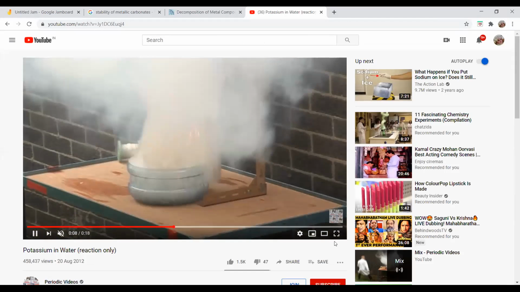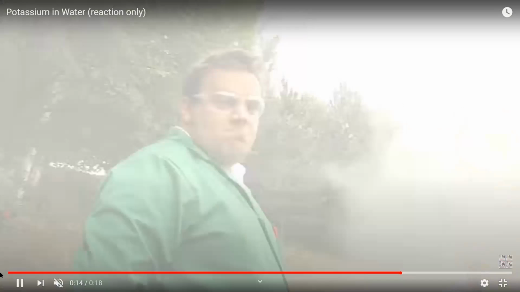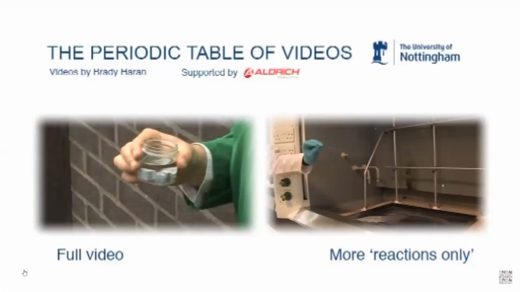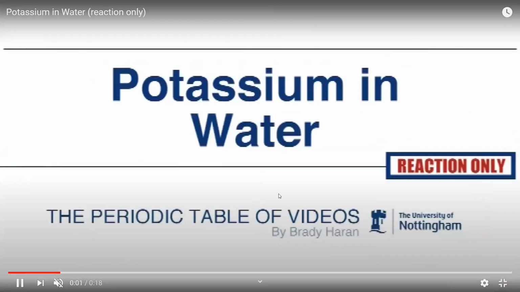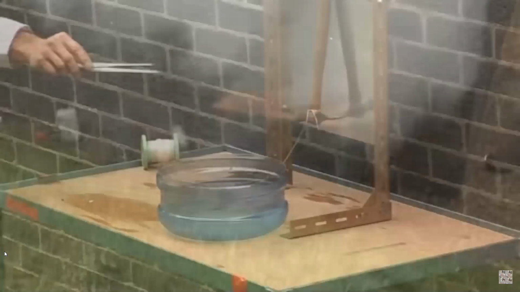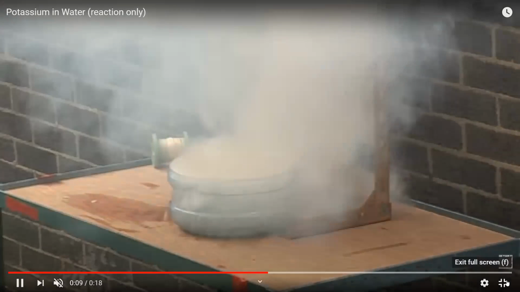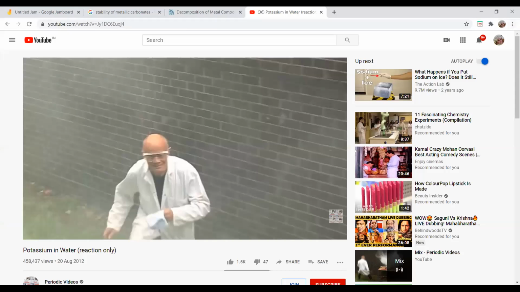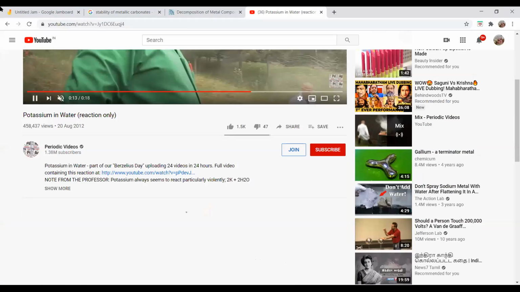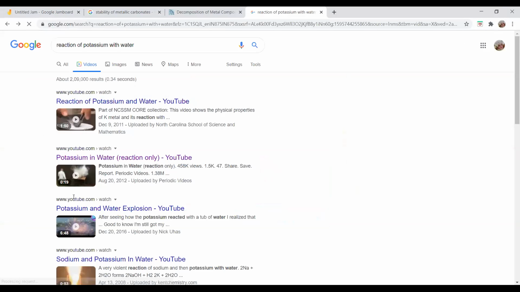Do you all see how it is reacting? They are highly explosive. Did you see how it exploded? So this is how a small piece of potassium, when it reacts with water, happens like this. They are highly reactive. Another one I will show you.